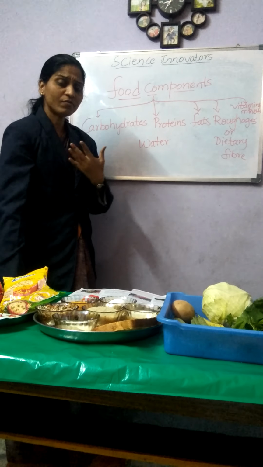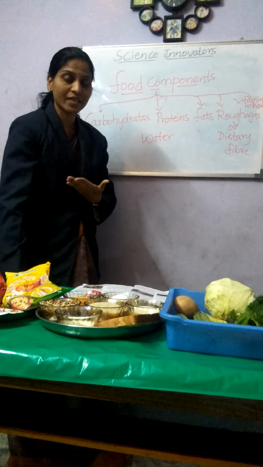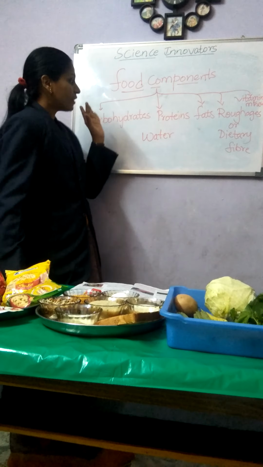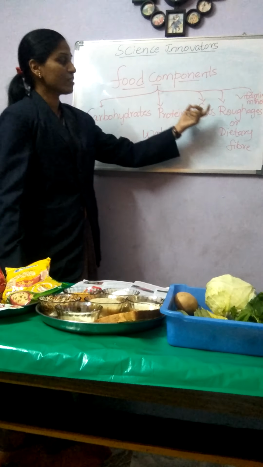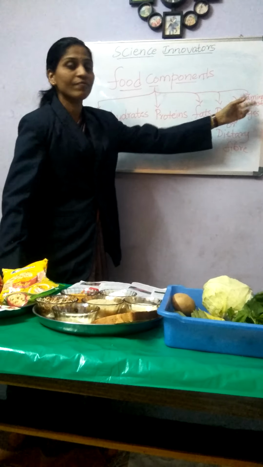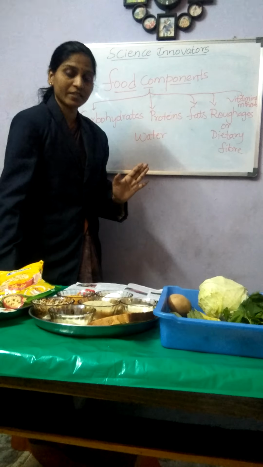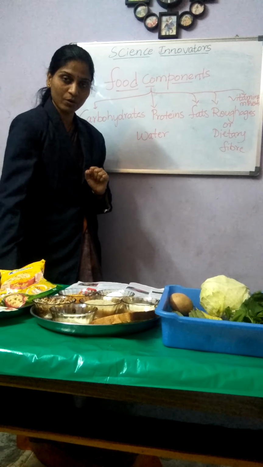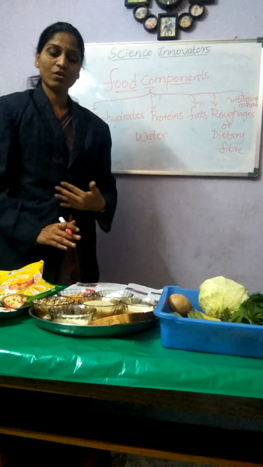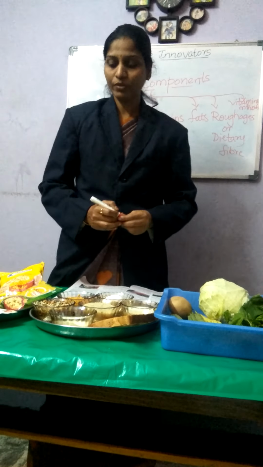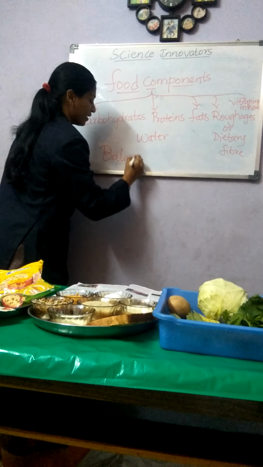So now we can define what is a balanced diet. What is a balanced diet, children? Here see, the equal proportion of carbohydrates, proteins, fats, roughages and vitamins and minerals is nothing but a balanced diet. So everybody has to follow a certain diet to be healthy and strong. And one more thing I would like to tell you. So this is called a balanced diet.